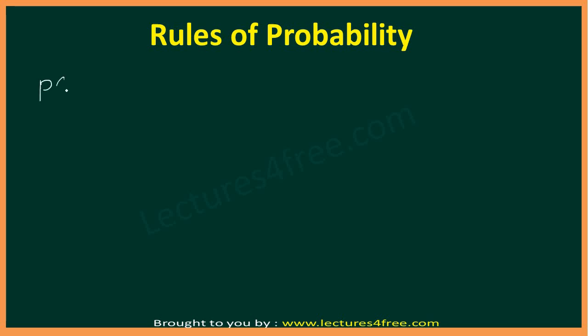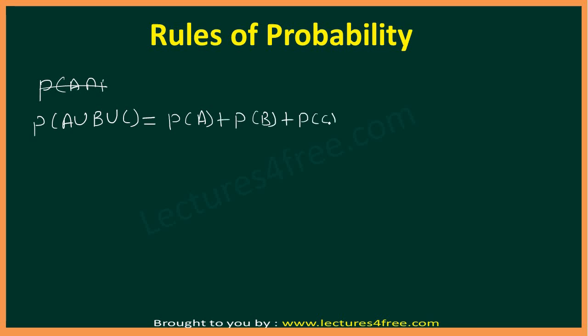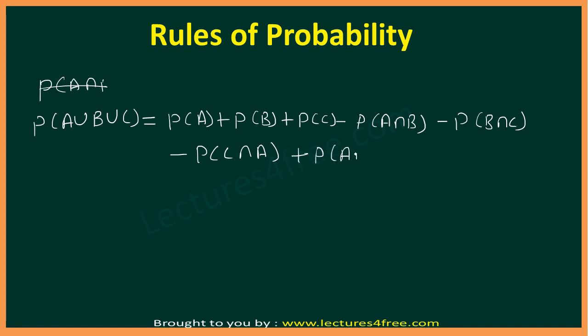Then our formula will be, A intersection B, sorry, not intersection, it will be A union B union C, and it will be equal to probability of A plus probability of B plus probability of C minus probability of A intersection B minus probability of B intersection C minus probability of C intersection A plus probability of A intersection B intersection C. Okay, so this will be the formula if there are three events.